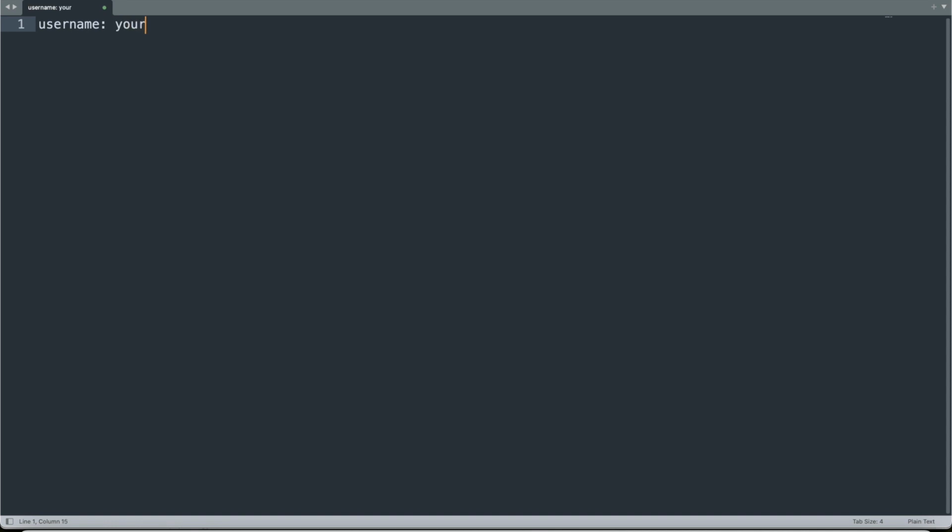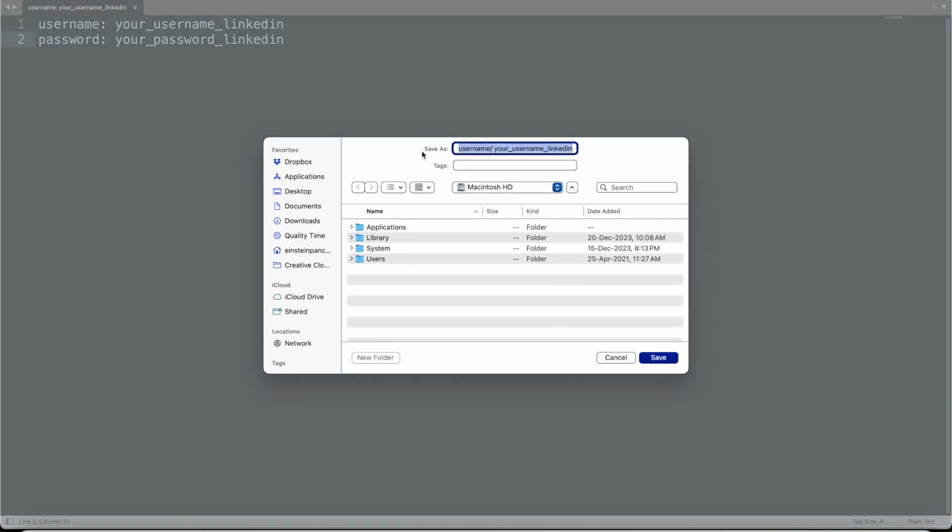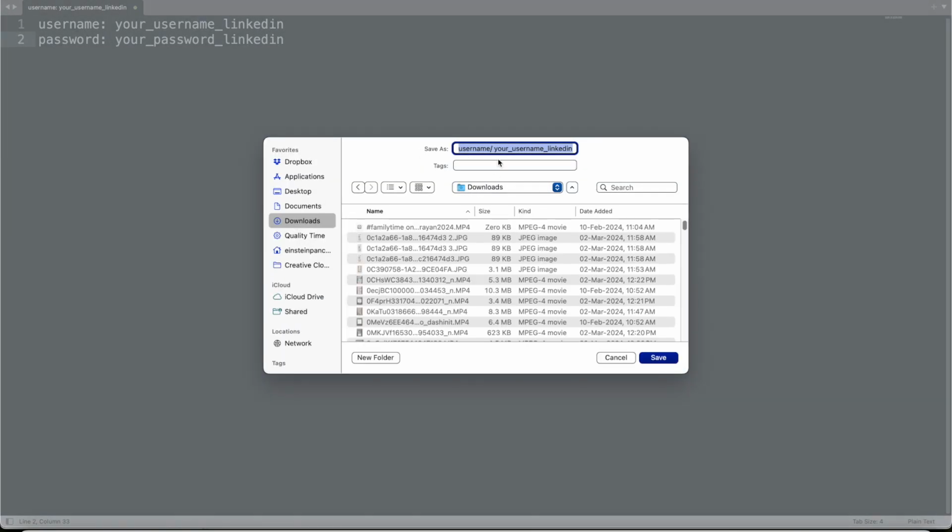You have to supply username like this and replace it with your LinkedIn username, and then password colon, and then your LinkedIn password, and save this file as cred.yml.